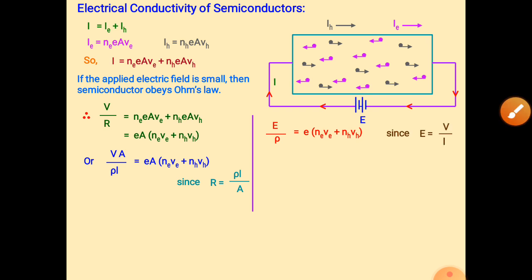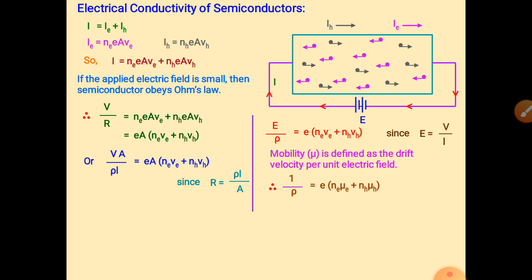Then this ratio is known as mobility. Mobility mu is equal to E upon rho, which is equal to NeVE plus NhVH. So what exactly is mobility? Mobility is drift velocity per unit electric field.